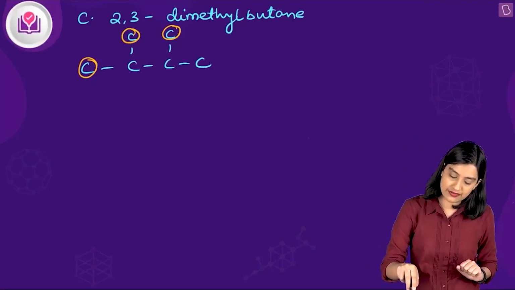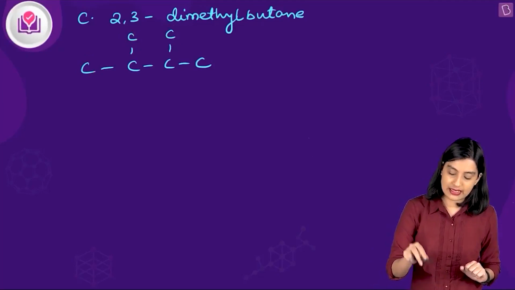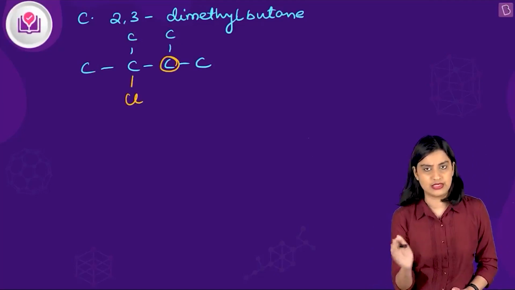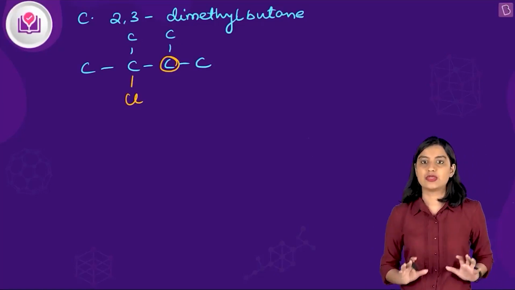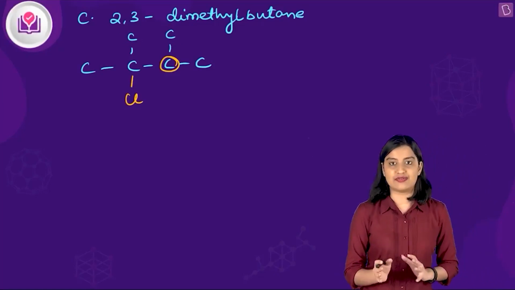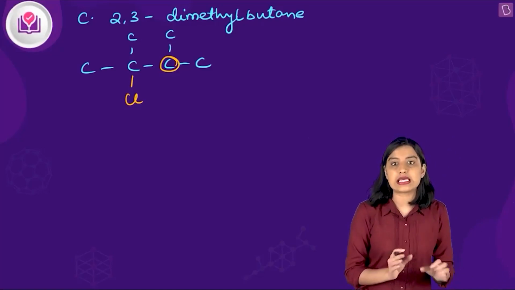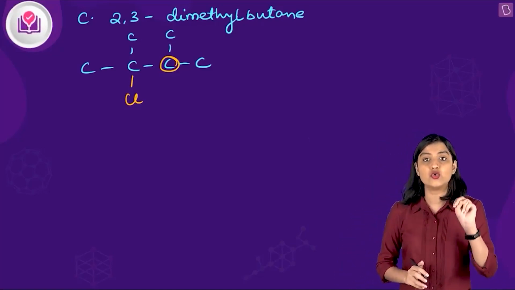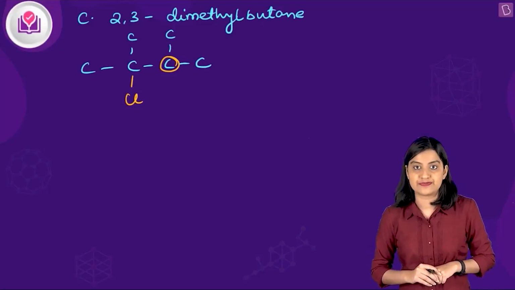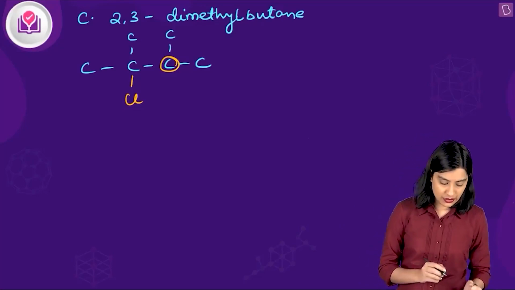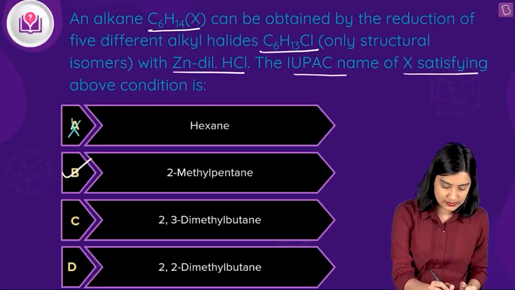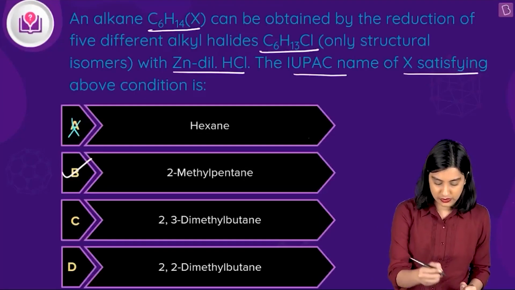Then what else do you have? Another option is to put it on this carbon or on this carbon. It's going to be the same thing. You can put it on any one of these places and you will get the same alkyl halide, which means here you have only 2 positional isomers possible. So this is not going to be your answer. This is going to be discarded.